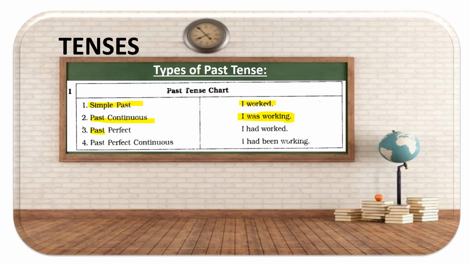Past perfect. I had worked. I had worked with one of the greatest writers. So, in the past, I had worked. That activity is over now. And past perfect continuous. I had been working. So in the past, there was this activity which I was doing for a long time and it extended to some time till I actually stopped it. Is that simple?